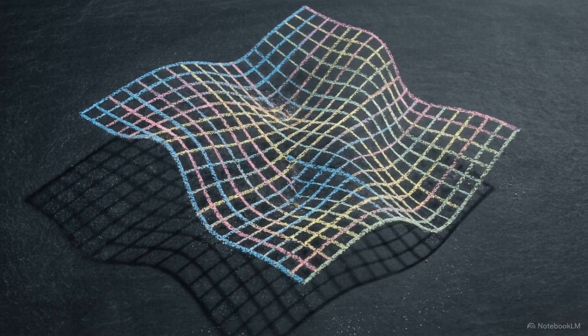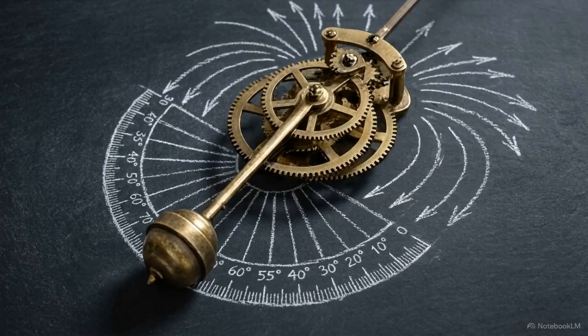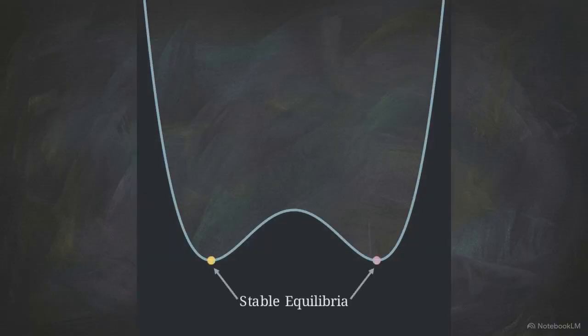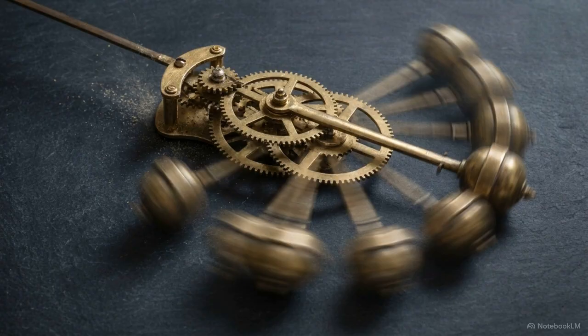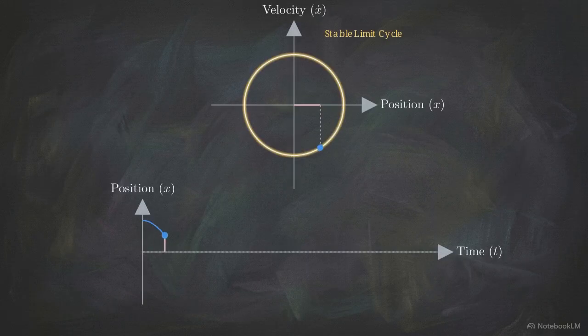A nonlinear system can exhibit multiple distinct modes of behavior simultaneously. The exact outcome depends entirely on its initial state vector, the precise position and velocity of the system at time zero. This means a single system can possess multiple equilibrium points. Depending on where it starts, the system might rest in one position or bypass it entirely to lock into another. Certain initial conditions force the system into a limit cycle. These are isolated, self-sustaining periodic orbits where the system oscillates endlessly with a fixed amplitude and frequency.